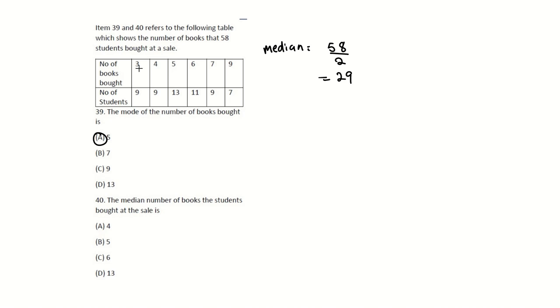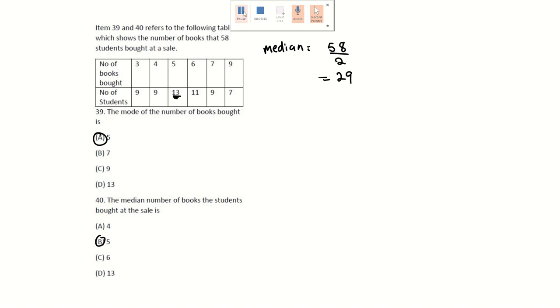So these are your students. 9 and 9 is 18, right? 18 and 13, that's 31. So therefore, we are going to be looking at this. This is where your 29th student is. And what is the number of books? That is 5. So the answer for this would be B, which is 5.